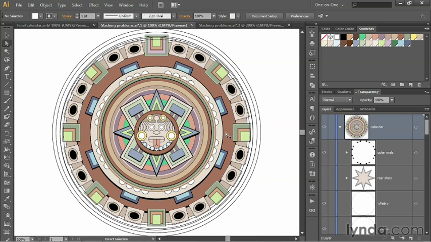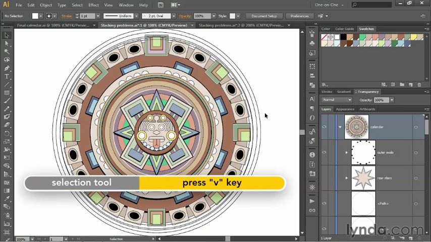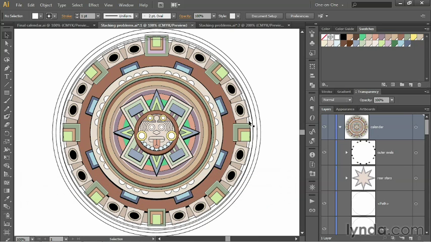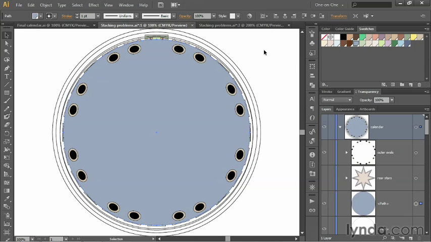And then what I want to do is fill in some of these larger circles along the outside of the calendar. So I'll press the V key to switch to the black arrow tool because none of these circles are grouped together. And I'll click on the first circle out that's not filled, the one that runs on the outside of these rectangles here, in order to select that shape. And assuming that your fill is still active, go to the swatches panel and click on that dull blue, the one that says C50, M35, Y20, K0, in order to fill that shape.